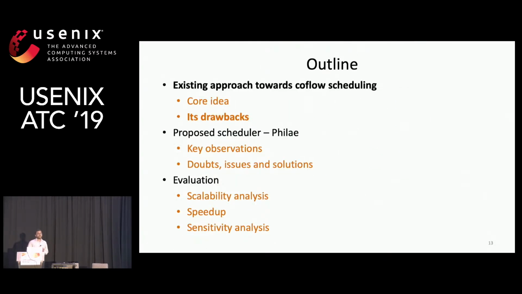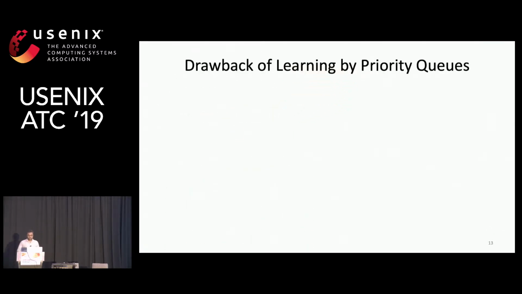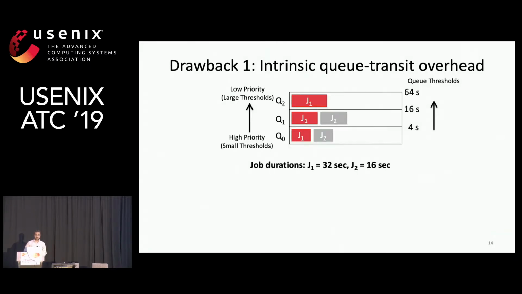So there are several drawbacks of learning by priority queues. And we will discuss the two primary drawbacks here. So let's start by looking at them one by one.